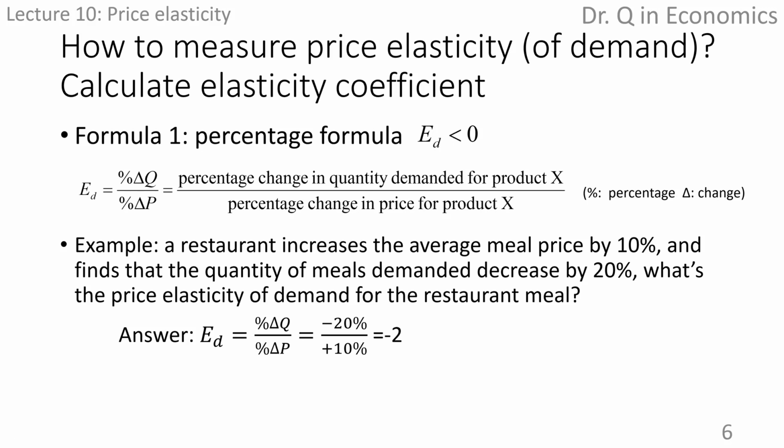What do we do about the percentage sign? They cancel out. And the final answer is negative 2. You can conclude that the coefficient for price elasticity of demand for the restaurant meal is negative 2.